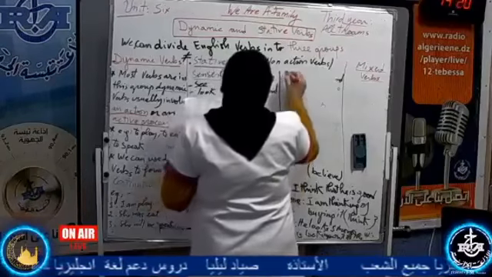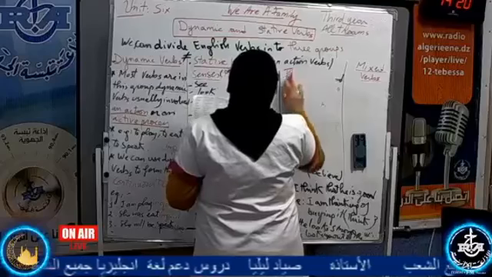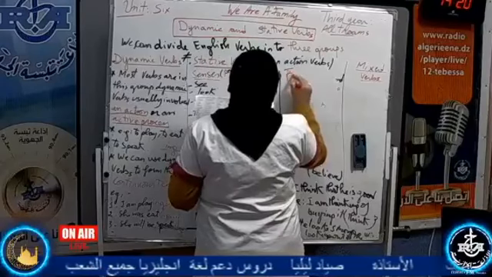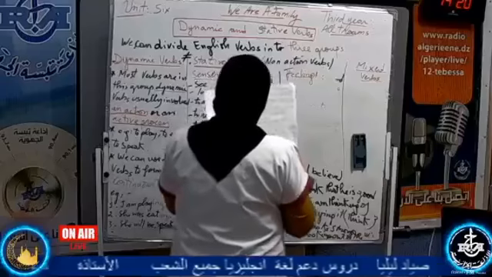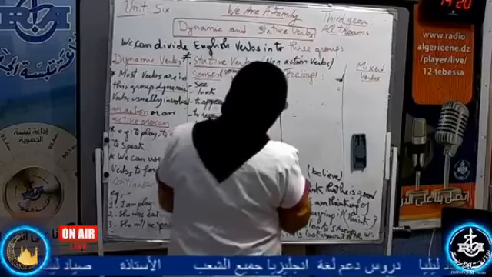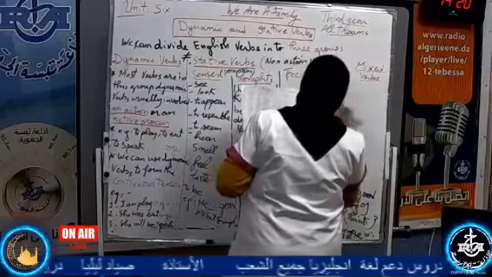We have feelings. Now, feelings, you all know the verbs of feelings, verbs of emotions.